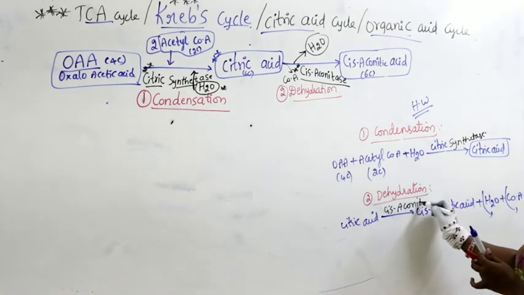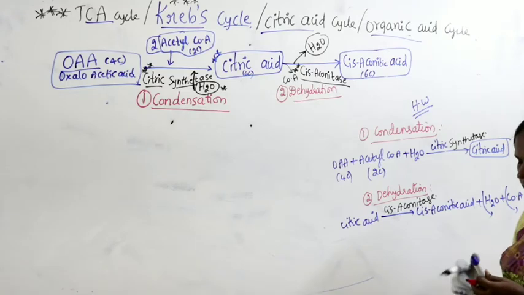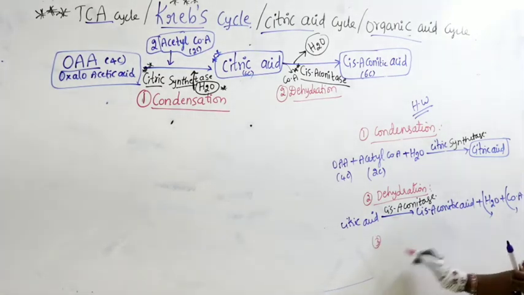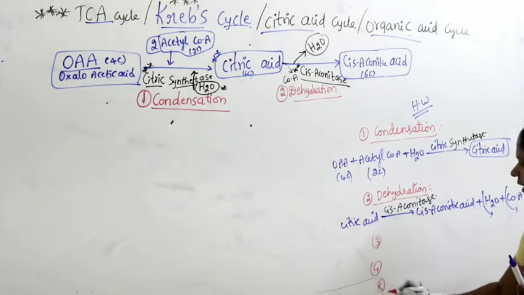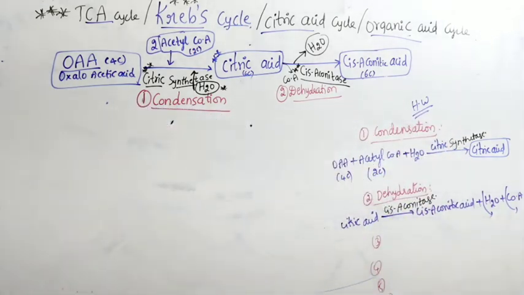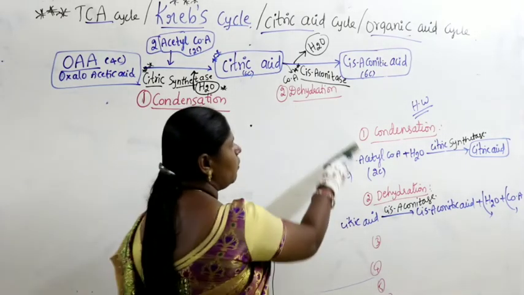Cis-aconitase. Right? So like that you will write. Next, third reaction, fourth reaction, fifth reaction, sixth reaction, like that you have to write. So right now I will give you the cycle. You people have to continue writing the steps. Okay, this is your homework.